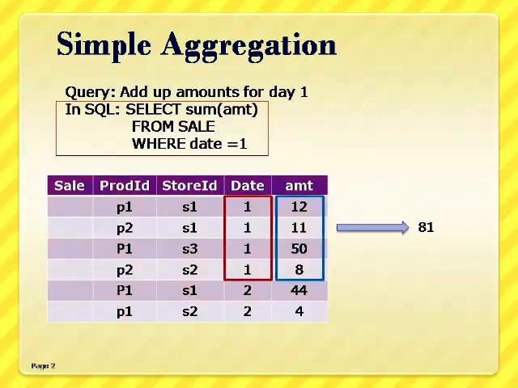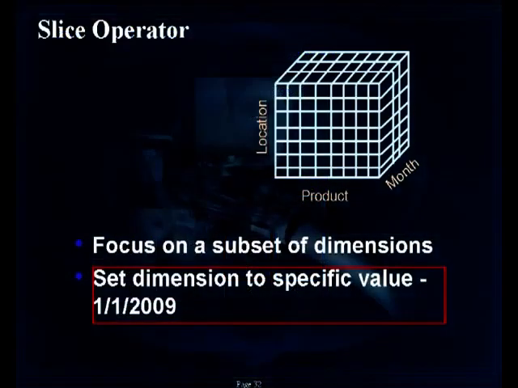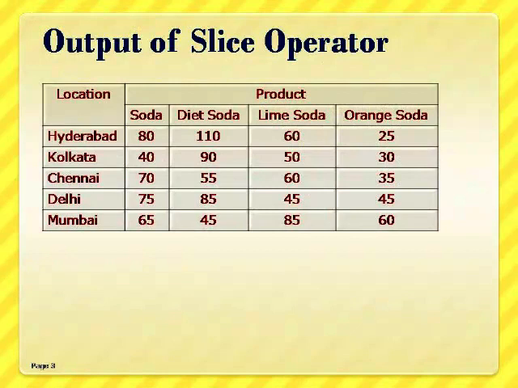Slice operator. As I mentioned earlier, the focus of slice operator is only on a subset of dimensions. If you take a data cube with location, product over a time combination for measuring the total sales for each product across these 3 dimensions, and if you are interested in finding the individual sales at each location for each product on a specific date, say 1/1/2009, then what the slice operator does is take out a 2-dimensional representation of the data by selecting a particular time dimension value as 1/1/2009.